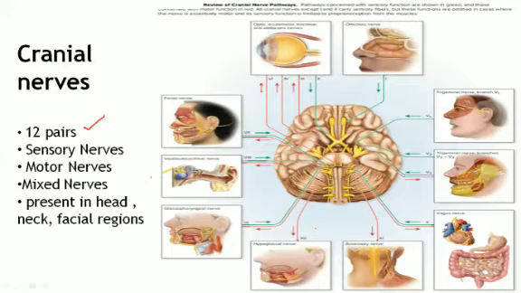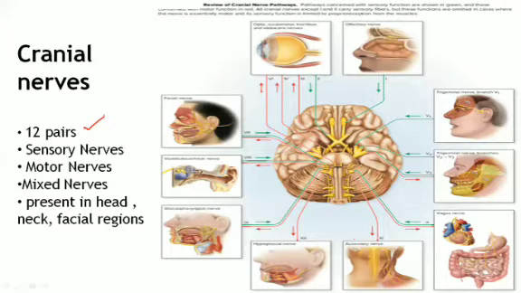So they are sensory nerves, motor nerves, or mixed nerves as well. Like the green, you can see these are the sensory, red ones are motor neurons. You can see they are giving and sending the messages, and they are present in the head and facial regions, head, neck as well.